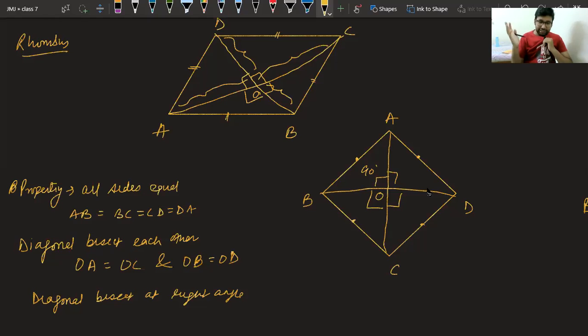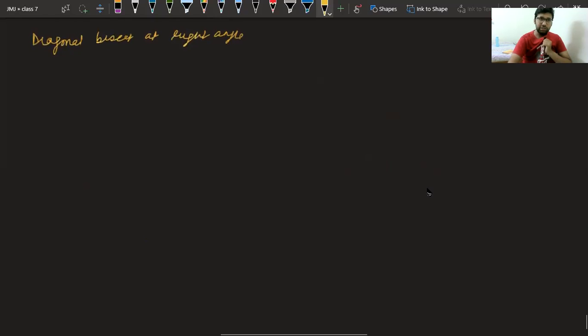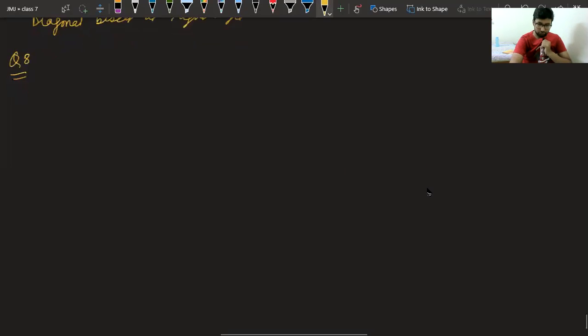Now, let's see the question. Question number 8. Now we are ready for the question. Class, are we ready for the question? Please confirm. Question number 8 is saying the diagonals of a rhombus measure 16 centimeter and 30 centimeter. So we have a rhombus in this question. Let me draw.